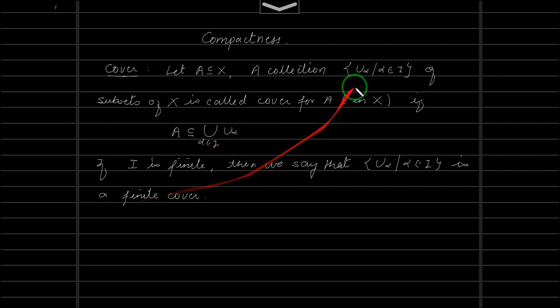And next, if all those sets which are U alpha are open, then we call it an open cover.